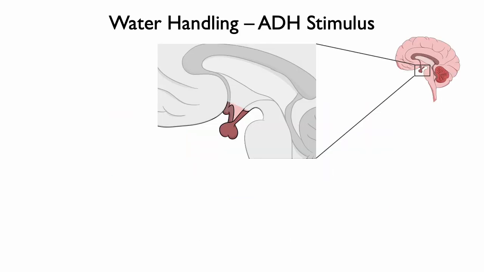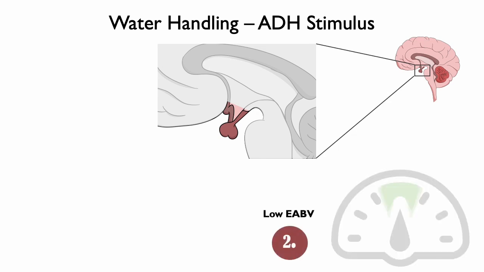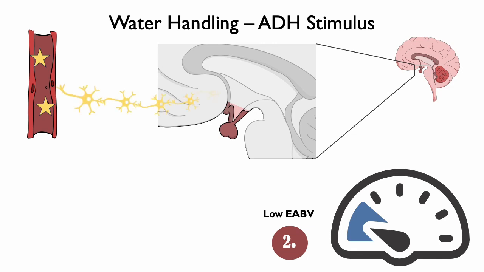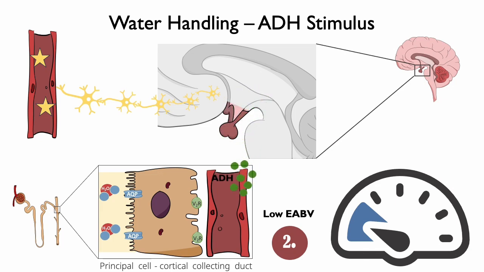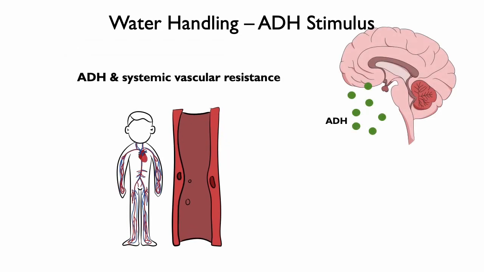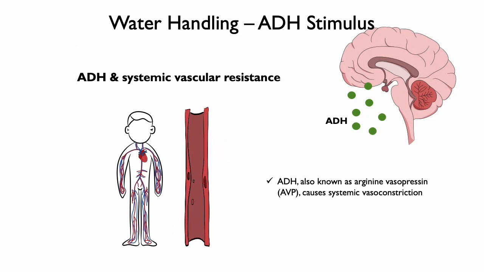The second main trigger for ADH production and release is a significant drop in blood volume or pressure, also known as low effective arterial blood volume, EABV. Pressure sensors, called baroreceptors, located in the carotid sinus and the aorta, sense the change and send neuronal signals through the vagus nerve, thereby stimulating ADH release. ADH subsequently stimulates absorption of water in the kidneys. ADH is also known as arginine vasopressin, AVP, and its other role is to act on receptors in peripheral arteries to cause systemic vasoconstriction.